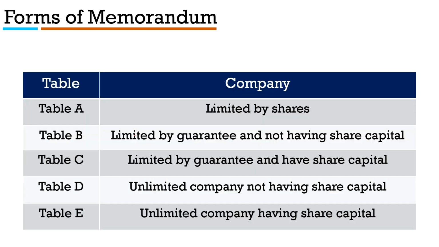Coming to the forms of memorandum, the Memorandum of Association must be in a prescribed format. The prescribed forms which are given in Schedule 1 of the Companies Act are: Form in Table A for a company limited by shares, Table B for a company limited by guarantee and not having share capital, Table C for a company limited by guarantee and having share capital, Table D for an unlimited company not having share capital, Table E for an unlimited company having share capital.